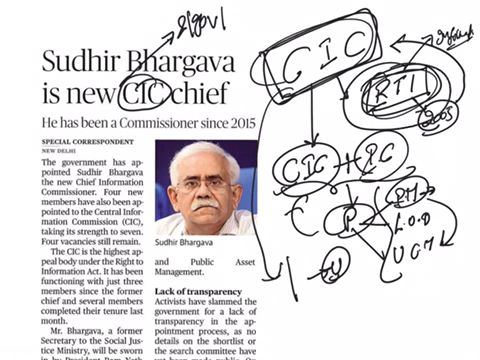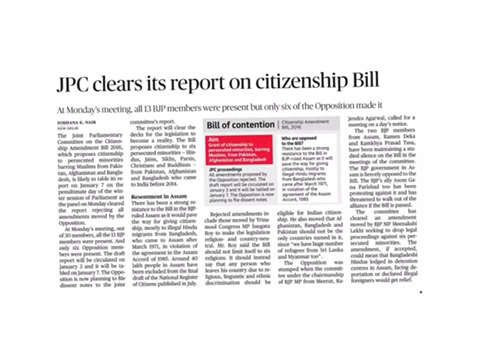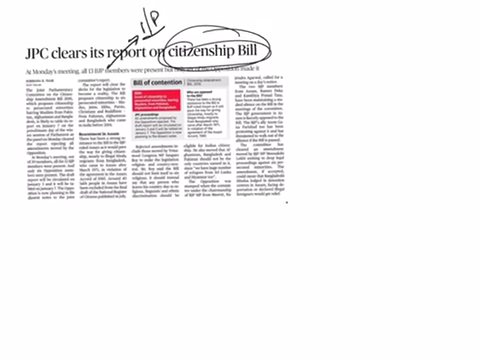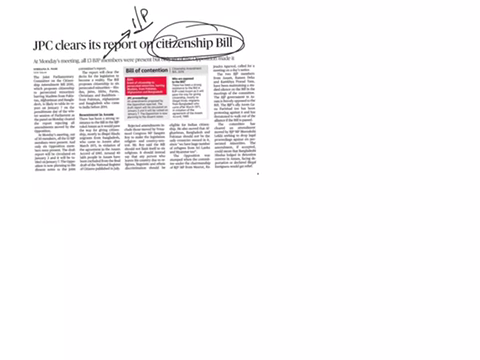And the next article is Joint Parliamentary Committee clears its report on Citizenship Bill. This article comes under GS paper 1 under the topic of polity. From this article, we are going to see about this Citizenship Bill, and from the prelims point of view, we should know what the features of this bill are. With this Citizenship Amendment Bill of 2016, what the government is planning to do is change the definition of illegal migrants.